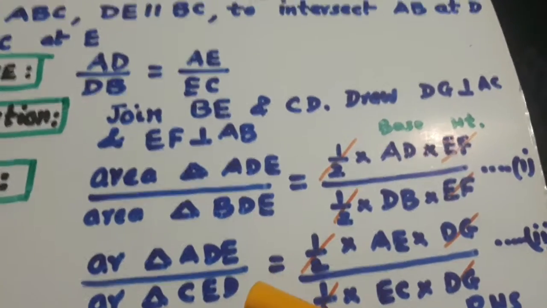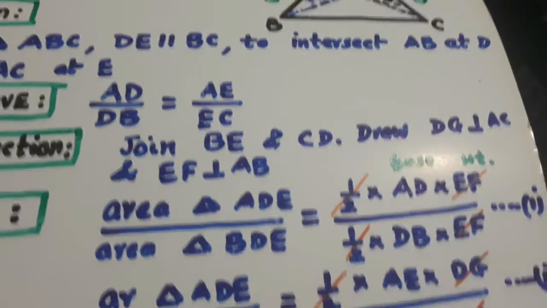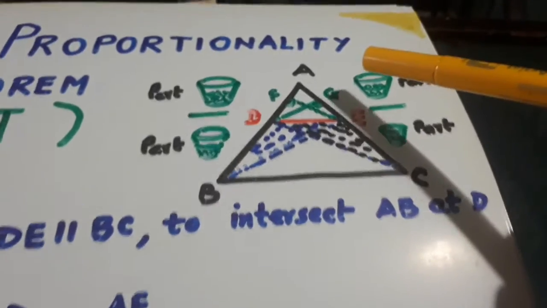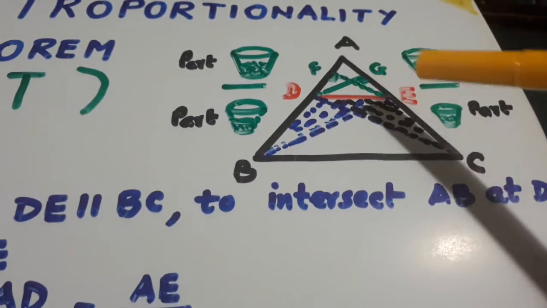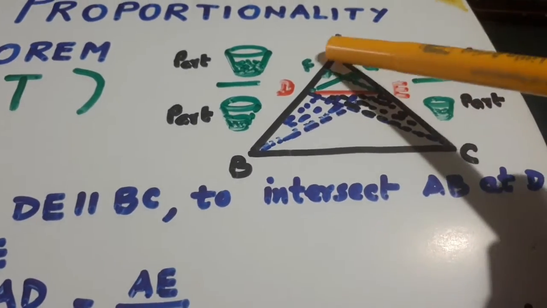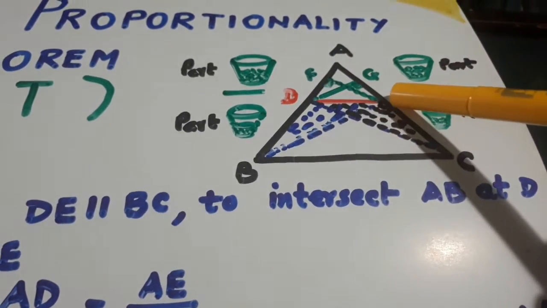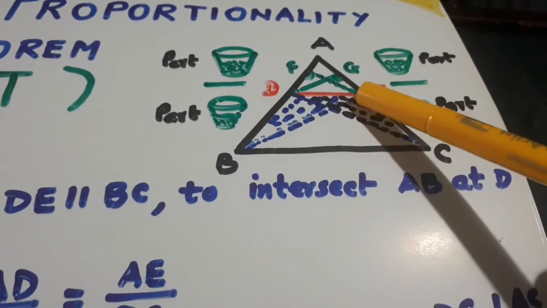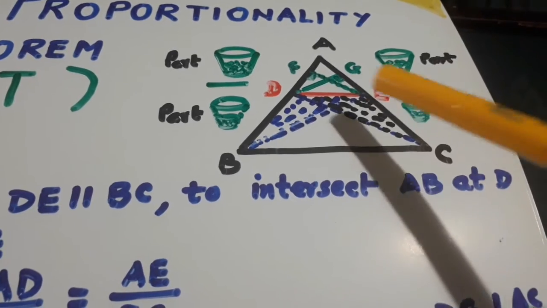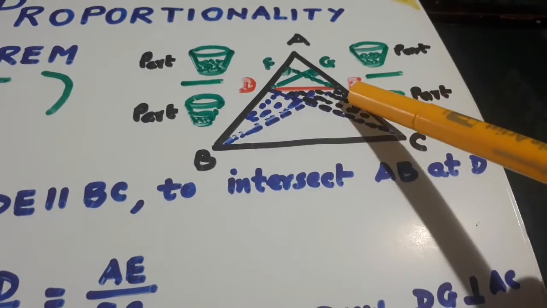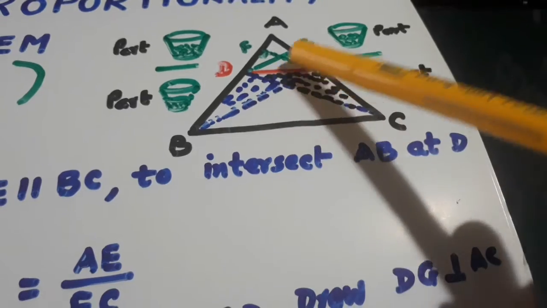Similarly, let us go to the triangle where AE is there. Look here, AE is here in triangle AED. So we will take this triangle and find the area. And EC is here. We will take the triangle DEC and perpendicular is here, DG.